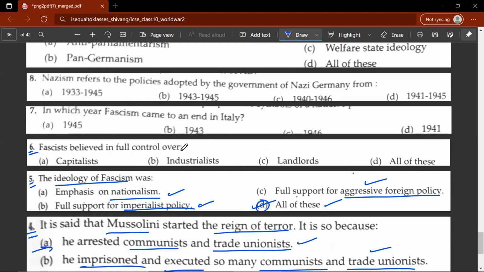Sixth question, fascists believed in full control over, D, all of these. In which year fascism came to an end in Italy? So the correct answer for this would be B, 1943. Eighth question, Nazism refers to the policy adopted by the government of Nazi from. So this would be from 1933 to 1945.